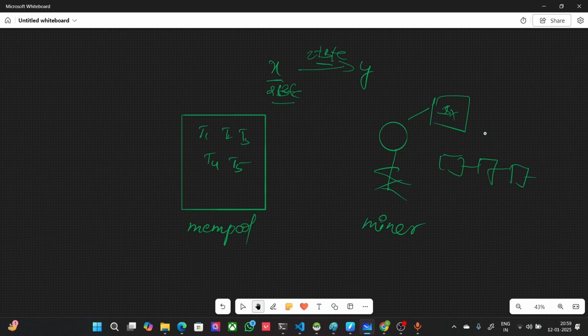Before adding any transactions to the block, it is a miner's duty to verify the transactions. They will be verifying all of them, whether each is a valid transaction or not. There might be some people who try to tamper with things, for example in the transaction between X and Y, whether X has 2 bitcoins or not. If someone wants to tamper with this, they can try to do it.